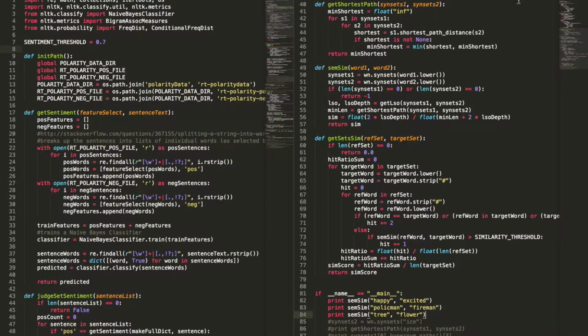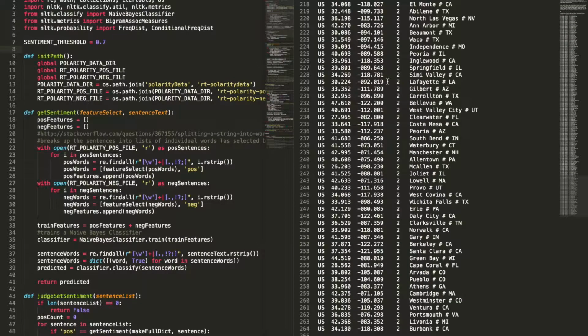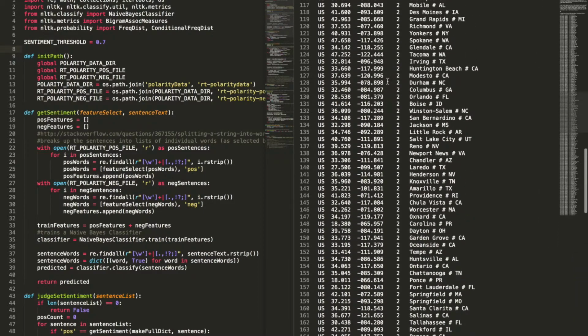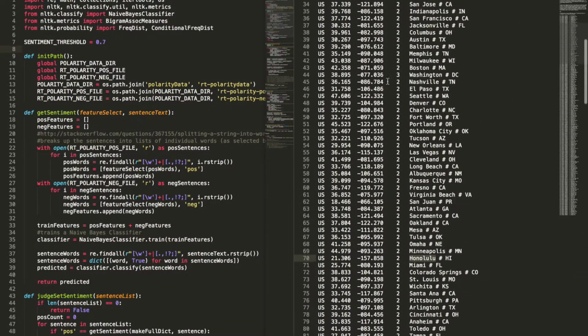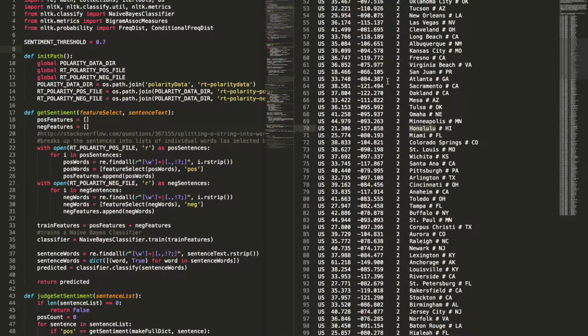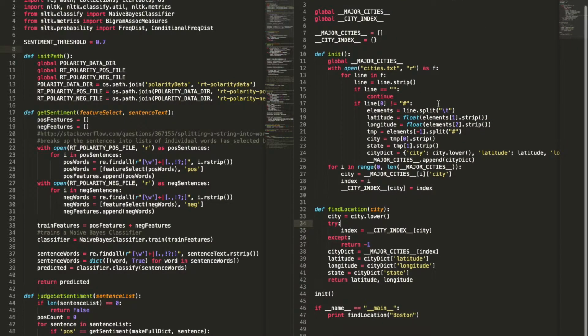Another module we have here is a cities module. What it does is simply get the query of a city and then check the city latitude or longitude data set to see if it is inside this data set. If it is, it returns the latitude and longitude of the city. If it is not, it simply returns -1.